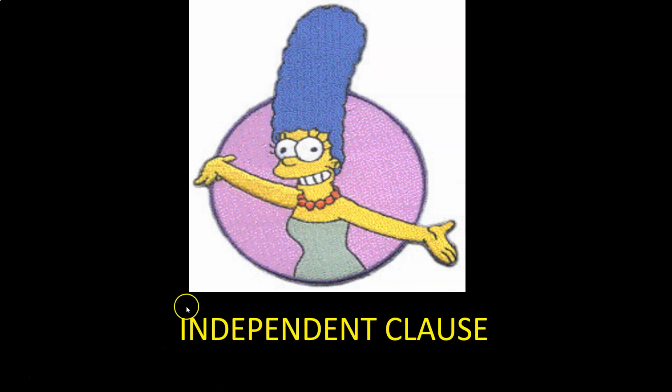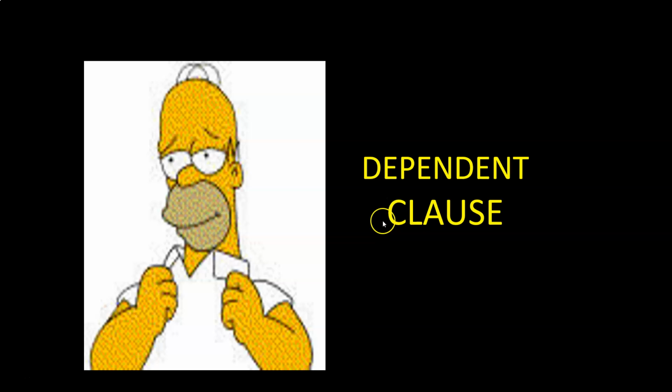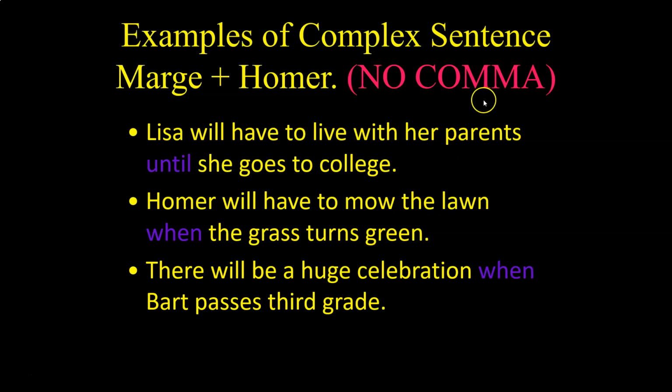Or, like I just showed you with the other example, if you flip-flop them, if you begin with an independent clause and follow it up with a Homer clause, a dependent clause, you don't need the comma. That's the rule. Lisa will have to live with her parents until she goes to college. This is a common mistake that students make. We want to put the comma here because if we begin the sentence with "until she goes to college," we have to have the comma. But you don't do that here. So when the Homer clause comes at the end of the sentence, there's no comma. When the Homer clause is at the beginning of the sentence, then there is a comma. So notice there's no comma here. Okay?